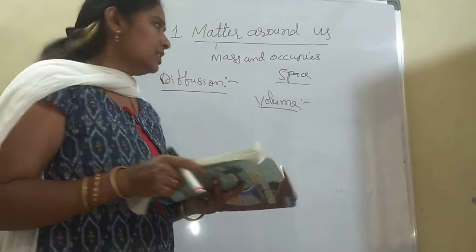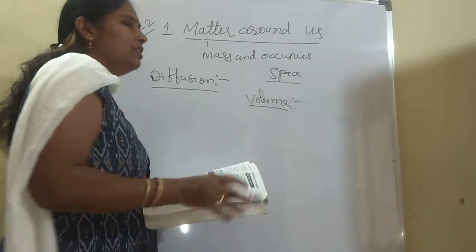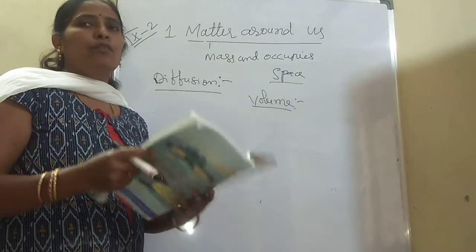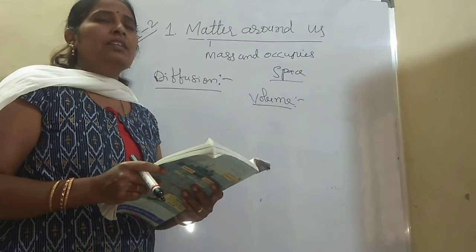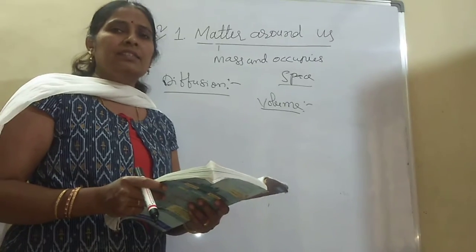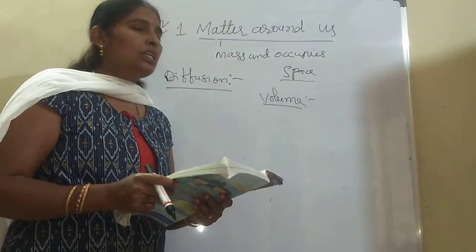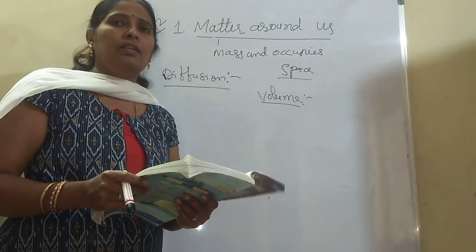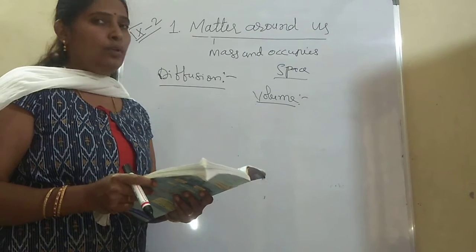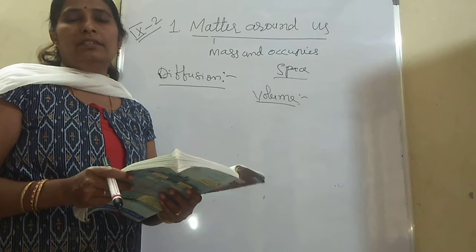Now we are going to discuss a new topic, diffusion. A simple activity is described on page number 4. What is diffusion? It asks us to take an incense stick. An incense stick is nothing but an agarbatti. Take an unlighted incense stick. Ask your friend to stand at one corner of the room while you stand at the other corner. Do you enjoy the smell of that? No. Now ask your friend to light that incense stick.